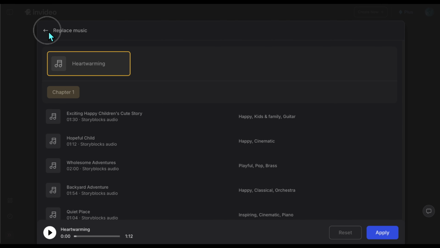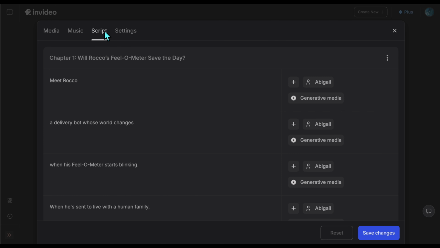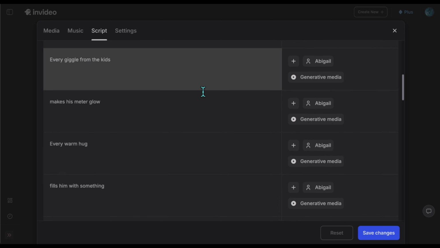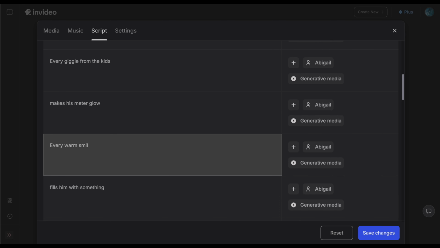In the script section, you can see the full script line by line. You can click on any word or sentence and edit it however you want. For example, I'm changing hug to smile here. Once I click save, it updates in the video accordingly.